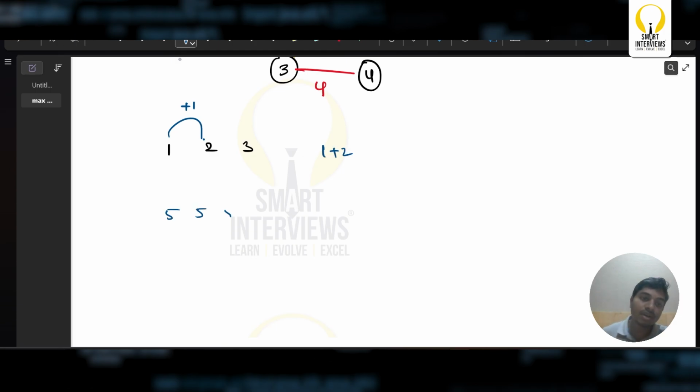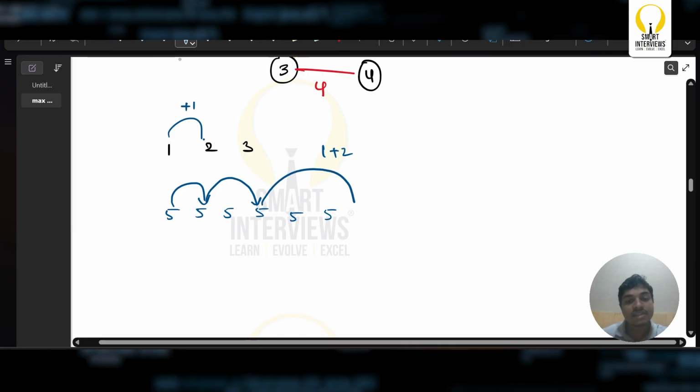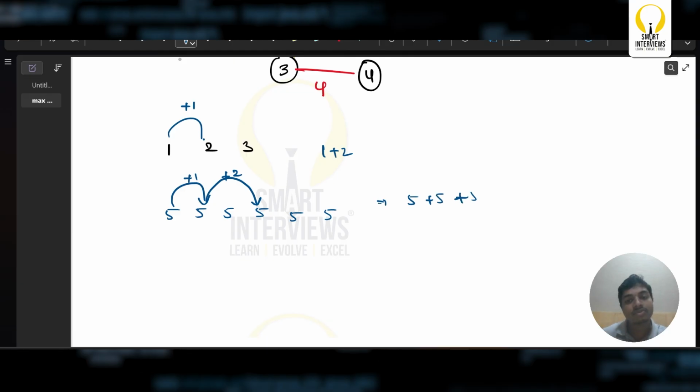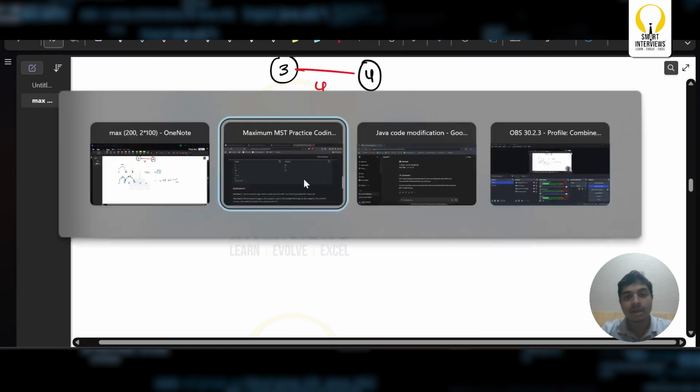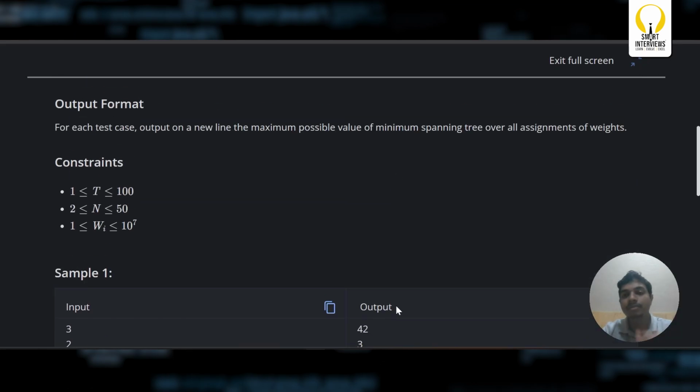If I take 5, 5, 5, 5, 5 and 5, I can say plus 1 is going to be this, plus 2 is going to be this, plus 3 in the sense over here, which is not practically possible. So plus 1 plus 2 is going to be 5 plus 5 plus 5, which is equal to 15. So that is the reason we got 3 as output for this, as well as 15 as output for this particular example. Even with theory knowledge of MST, we can complete this particular problem. Let us go with this and complete this problem.